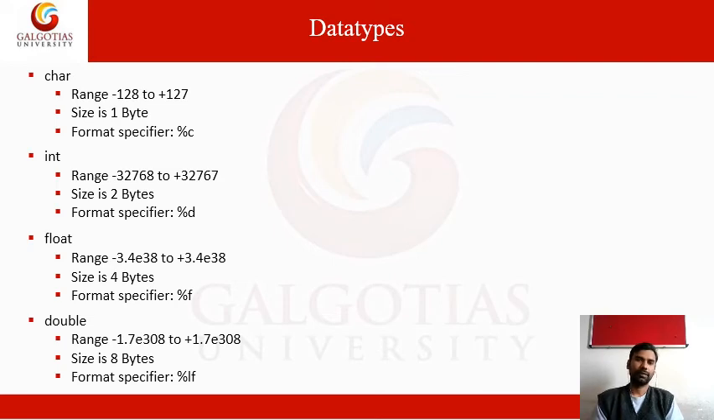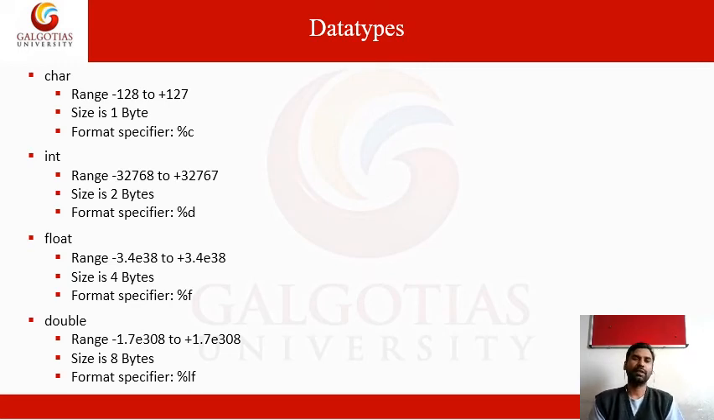So we see the data types one by one. First one is character, char. It ranges from minus 128 to plus 127. The size of a character is 1 byte. A byte is 8 bits, so totally 8 bits make 1 byte. How do we specify the format here? It's percent c, where c is the character type.